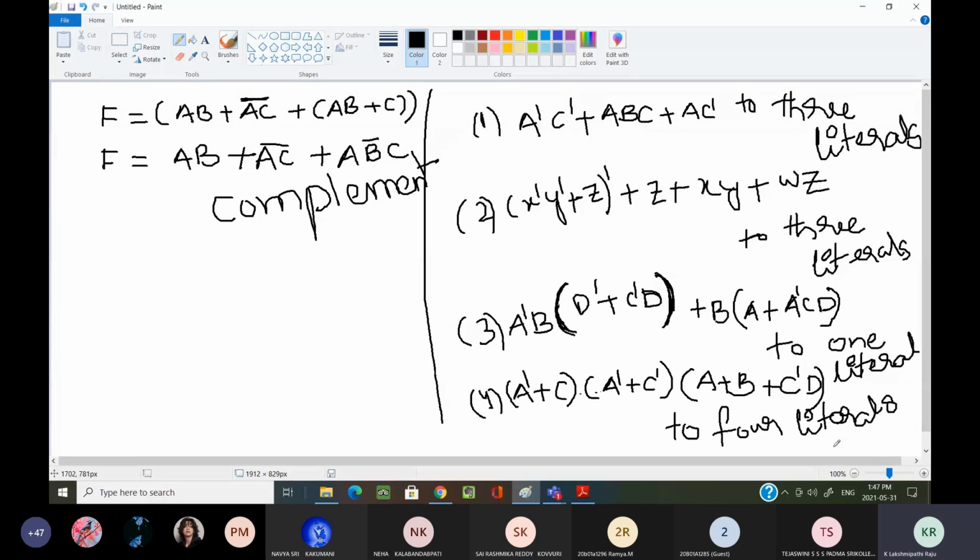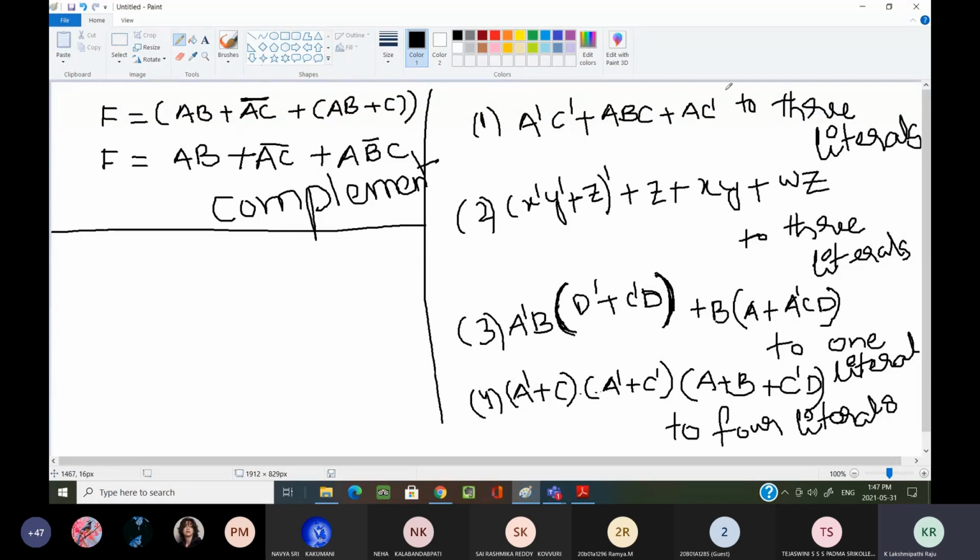Okay, after that line. By using the law X plus X dash equal to 1, I am writing 1 here because of X plus X dash equal to 1. Or A plus A dash B equal to A. How are you writing A plus A dash B equal to A or B? Because of this theorem. I have used this theorem and I am writing these three terms as this. Like that, you have to write each and every line clearly. Why? Because tomorrow you are going to tell me when I am asking.